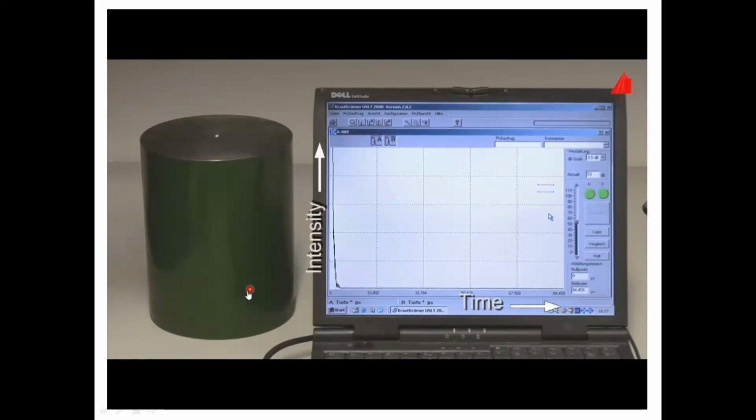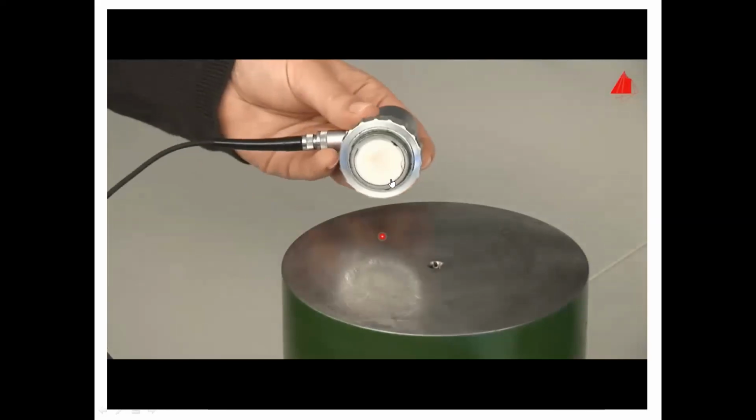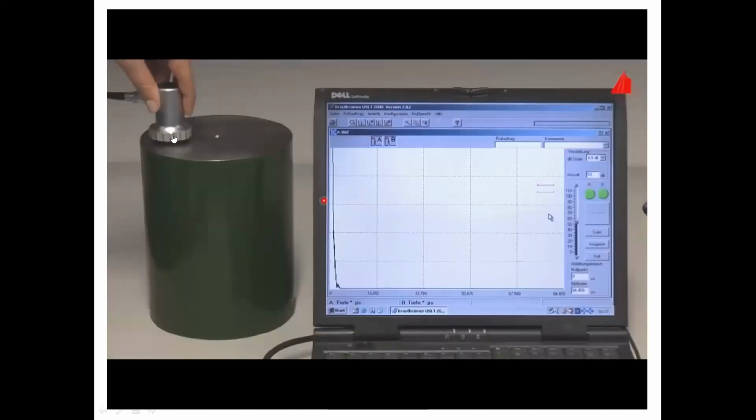See this. The CRT screen appears like this. Okay, this is the object. This is the probe. This is the transducer. I think this acts as both transmitter and receiver. Now, while testing using ultrasonic, we have to apply some couplant. Here we are applying some oil. This is a gel-type gel. This acts as a couplant. Already I explained about couplant in the previous class. Okay. Now we are moving.